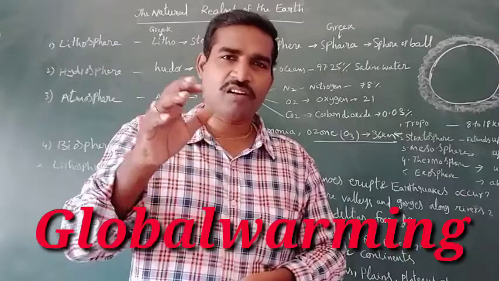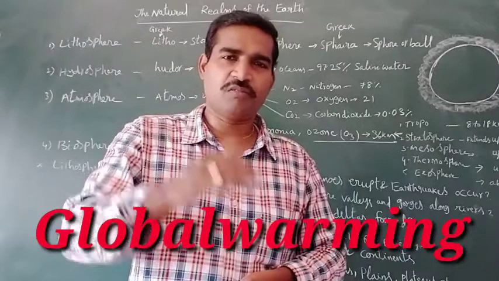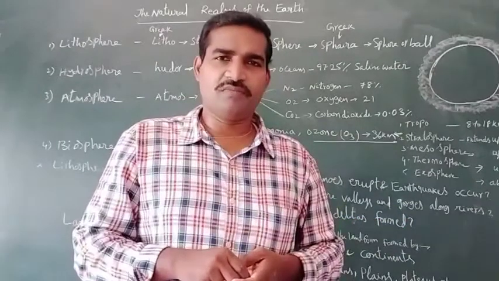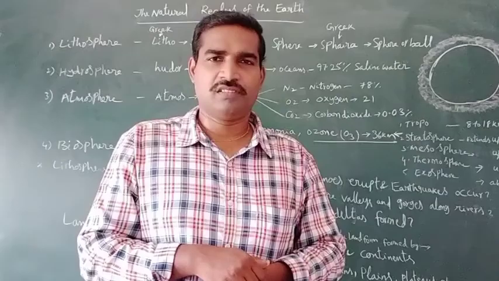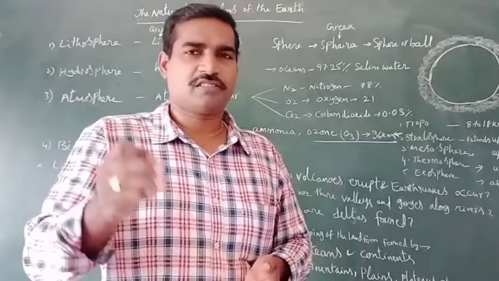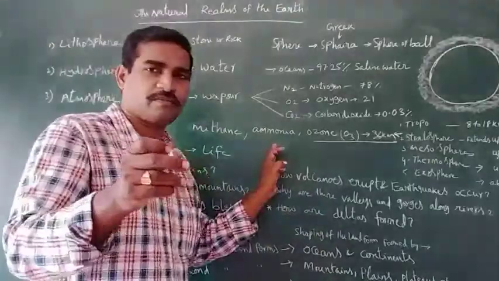Global warming is going on now. Temperatures have been increasing. We have to protect our earth. Everyone's participation is required to control the temperatures. We have to plant trees. We have to protect our environment. Then only we can survive on the earth. Otherwise, we will damage the earth only. Understand, right?